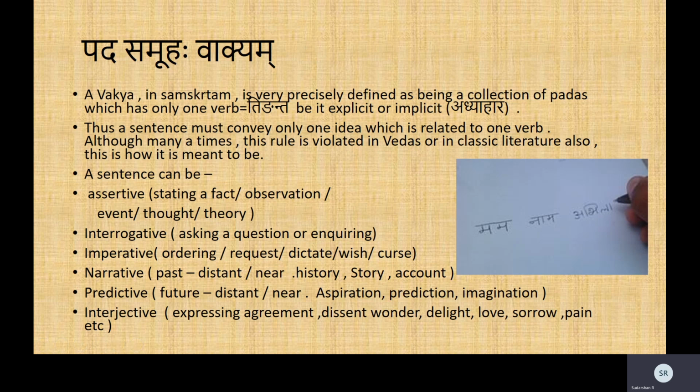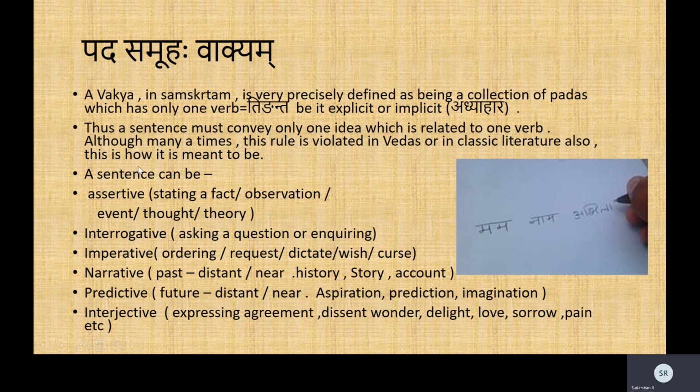Although it is quite common in Sanskritam to say Mama Nama Abhilashaha, the implied adhyahara there is Asti: there is a name, whose name? My name, called Abhilashaha. So, Mama Nama Abhilashaha Asti. That way an adhyahara can be allowed to complete the meaning of a sentence.